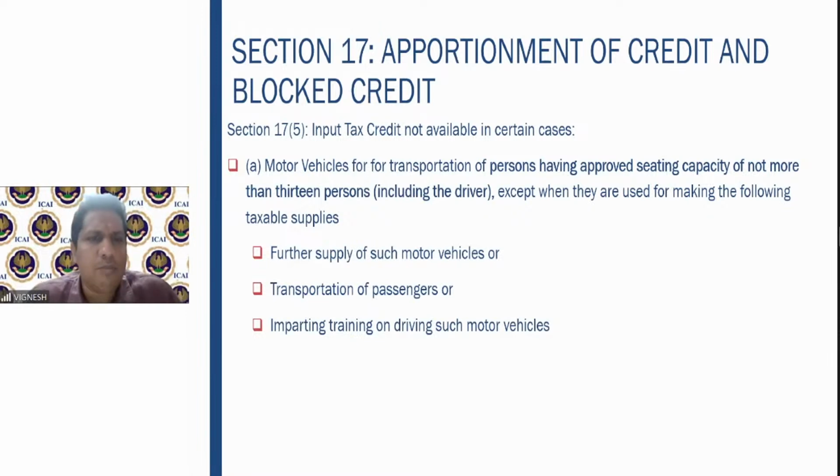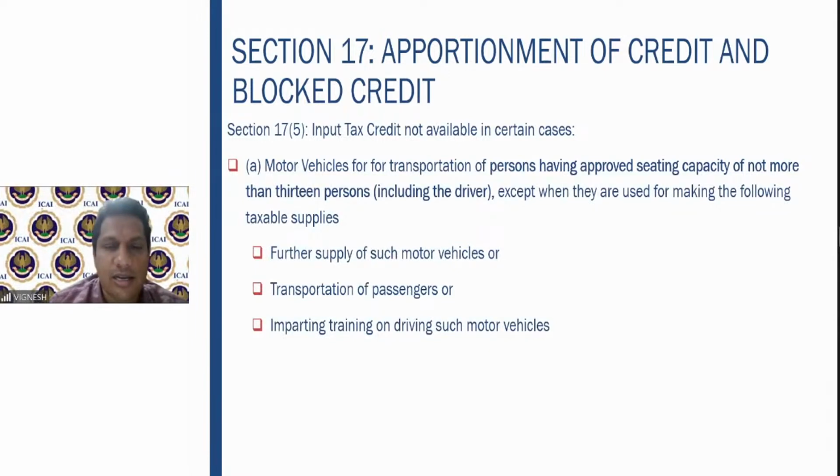First one: motor vehicles for transportation of persons having approved seating capacity of not more than 13 persons, including the driver, except when they are used for making the following taxable supply. So what is a motor vehicle for transportation of persons? The important point here is that it clearly says transportation of persons. Therefore, if any motor vehicle is for transportation of goods, on this you can claim the input tax credit.